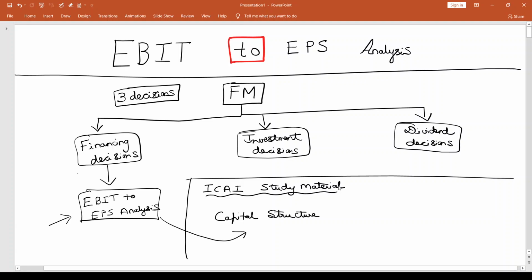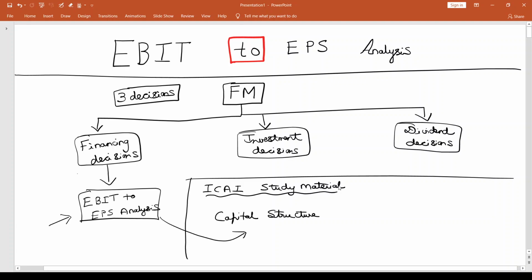As far as I've seen the past examination question papers, I've seen this topic getting regularly tested in the exam in the form of 5-mark questions and also 10-mark questions, at least as far as I've seen the new syllabus question papers. And when I say 5-mark questions, what I actually mean is that they do come in the compulsory question. So from the examination perspective, this is a very important topic, and I want to draw the attention of students to this topic. So I want to discuss this separately rather than have this as one small area within a bigger topic. So that's the reason I choose to discuss this separately.